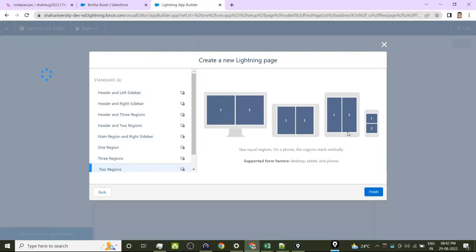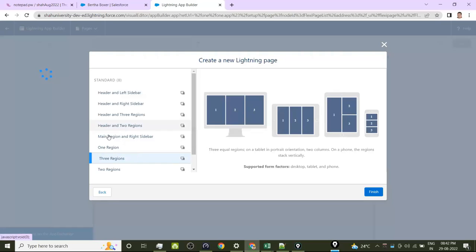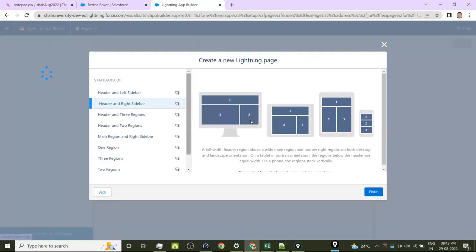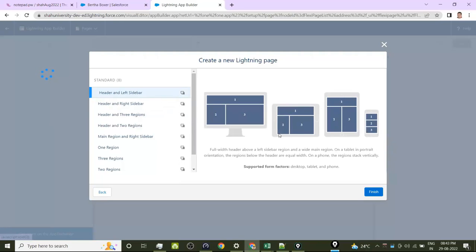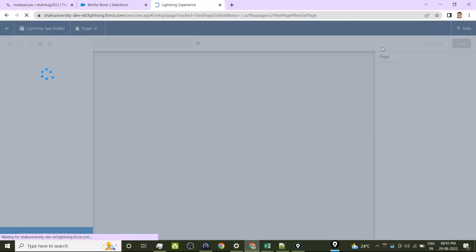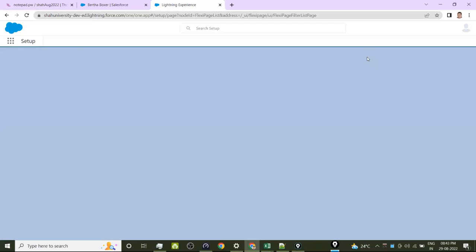Tablet vertical, it will be like this. And mobile phone, it will be like this. Three regions, it will be like that. Header and three regions, it will be like that. Header and right sidebar, it will be like that. Header and left sidebar, right? So whatever format you want, you will take it and click on Finish. You will be creating like that, and you will assign these pages to the users' profiles.